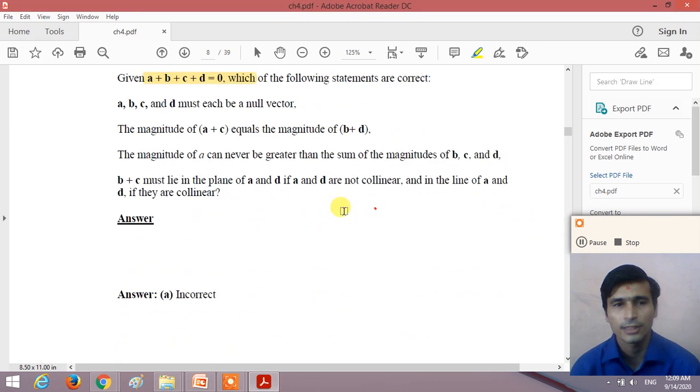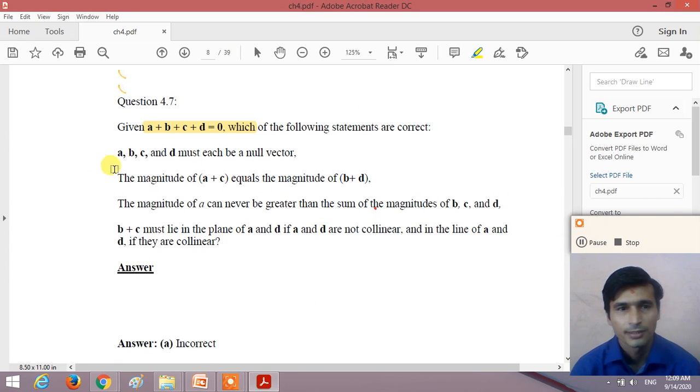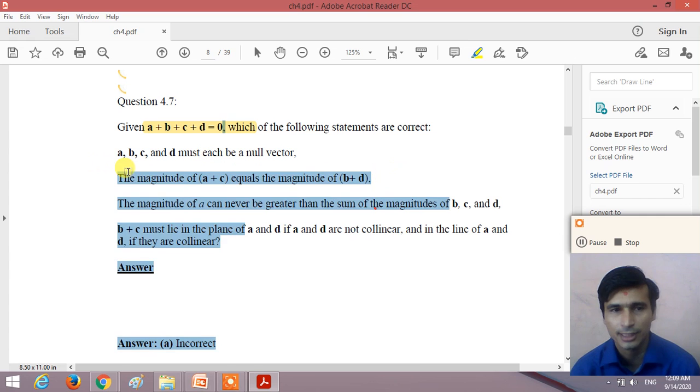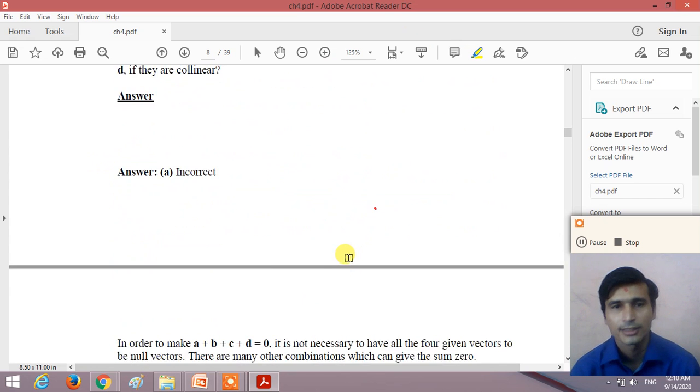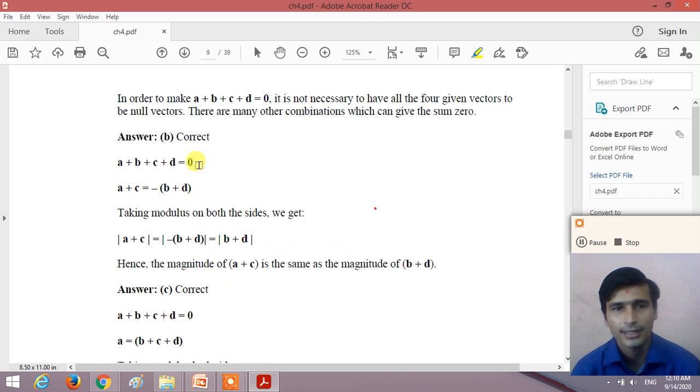Now the second statement is given to you. The magnitude of vector A plus vector C is equal to the magnitude of the vector B plus vector D. What about this statement? Here the second statement is a correct statement.